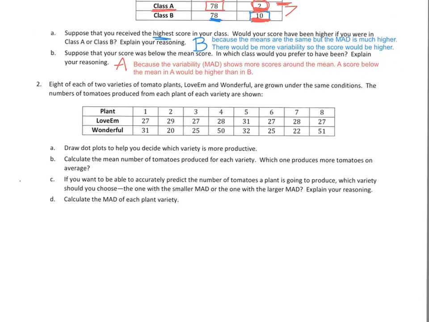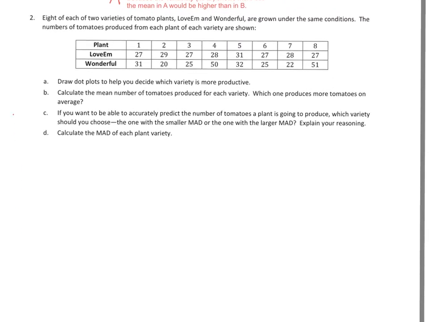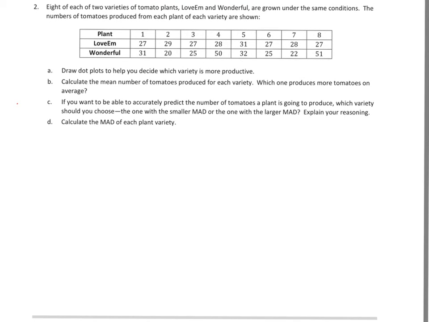Let's take a look down at 2. And we'll do some of these parts here. 8 of each of 2 varieties of tomato plants, Love 'em and Wonderful, are grown under the same conditions. The numbers of tomatoes produced from each plant of each variety are shown. A says draw dot plots to help you decide which variety is more productive. So I'm going to put in 2 of the same number lines, and I want to make sure that I count by the same, even though I can tell